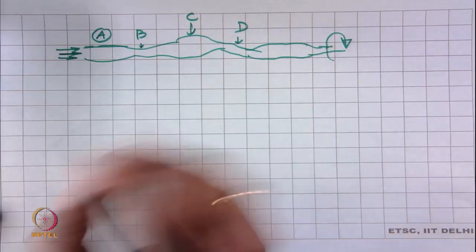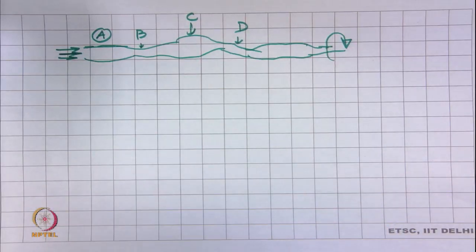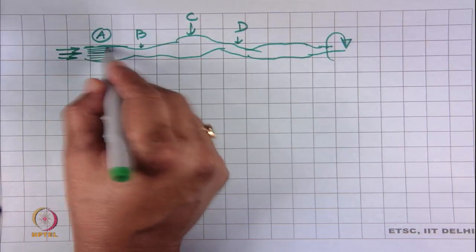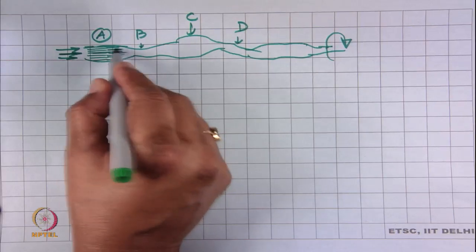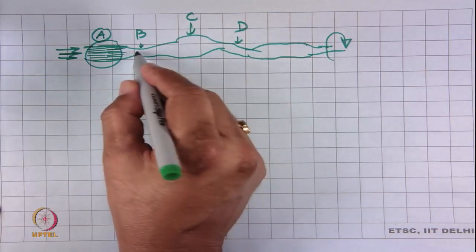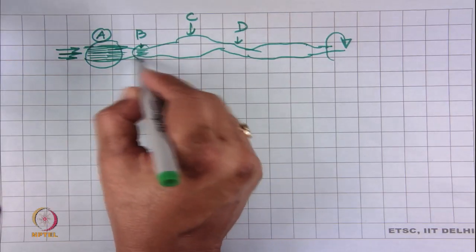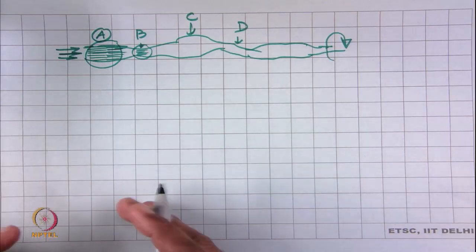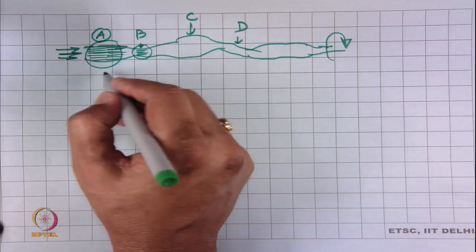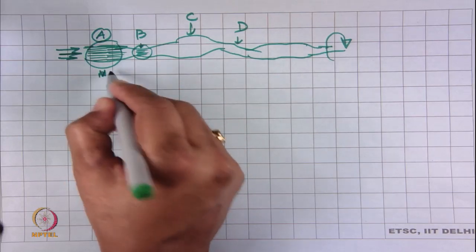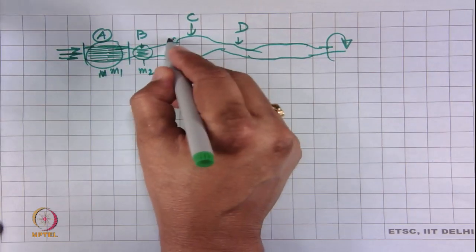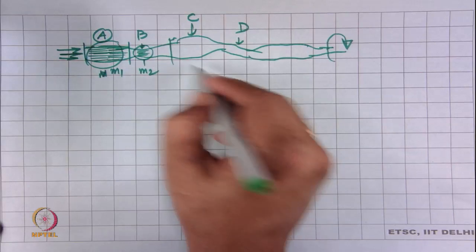In zone A, the number of fibers in the cross section is large, and in zone B the number of fibers in the cross section is less. That is why it has mass variability. If we take the mass of zone A, say m1, m2, if we cut this, the mass of the zones will be different.